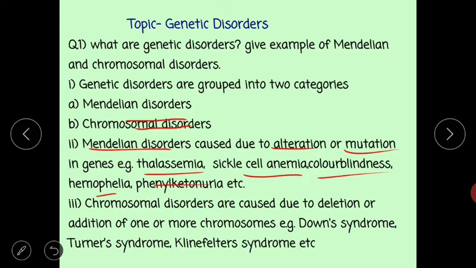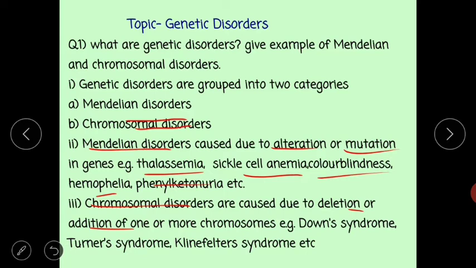Second, chromosomal disorders. Chromosomal disorders are caused due to deletion or addition of one or more chromosomes in the complete set of chromosomes. They are related to the autosomes as well as sex chromosomes.